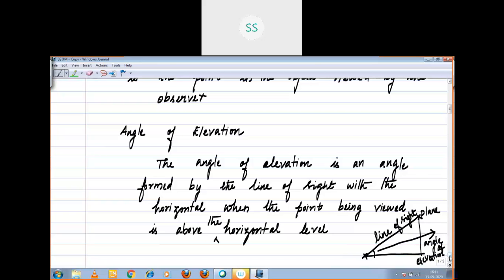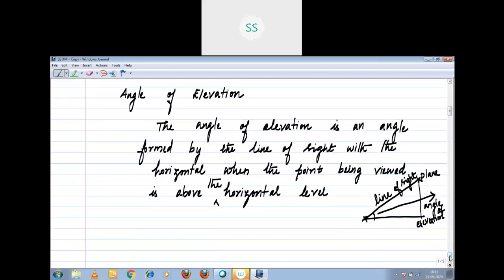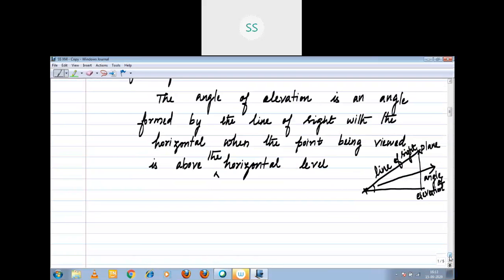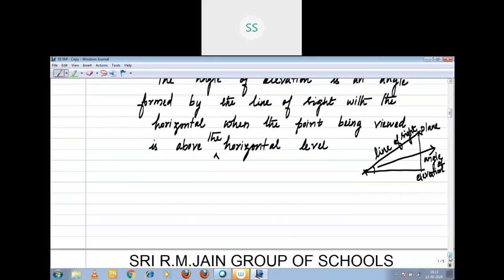Got it, children? When you see the object upward, it gives you the angle of elevation. When you see the object downward, it gives you the angle of depression, as simple as that. Next, what is the angle of depression?